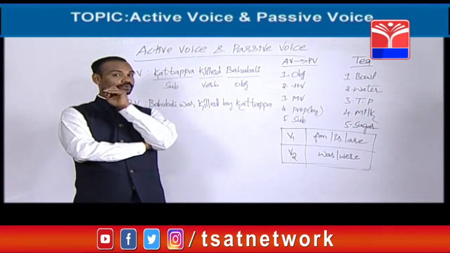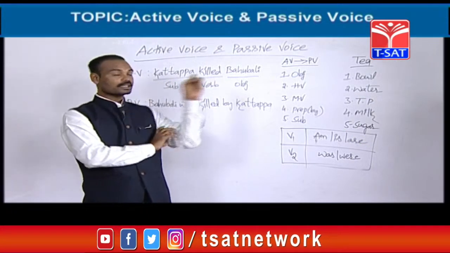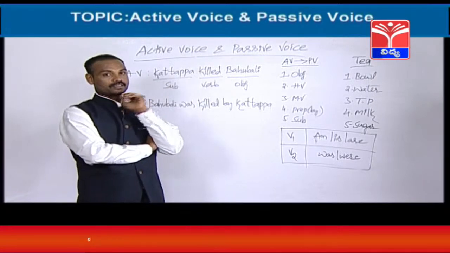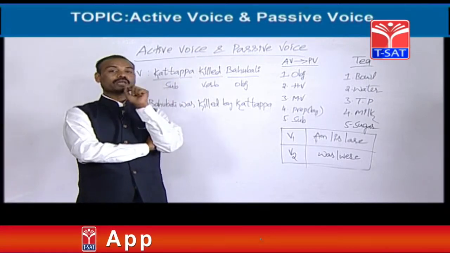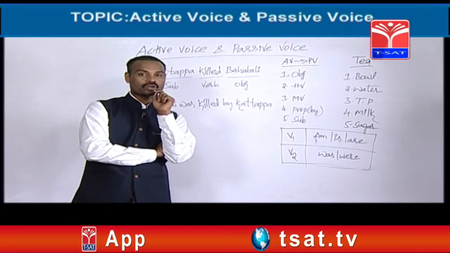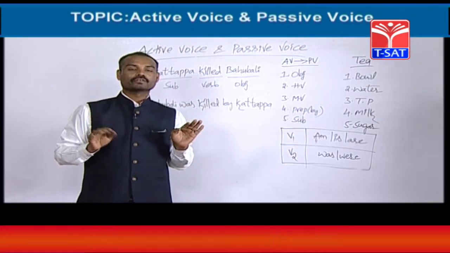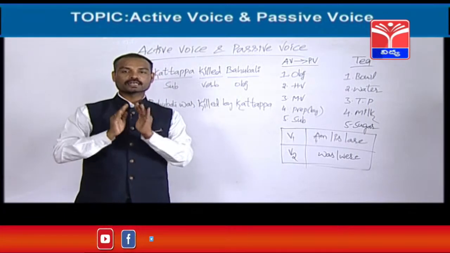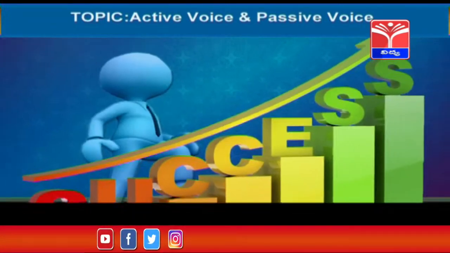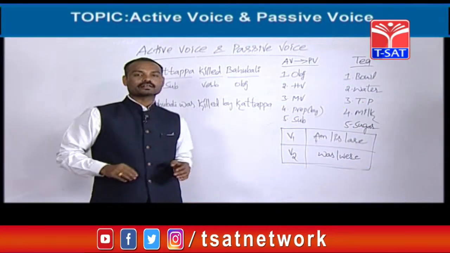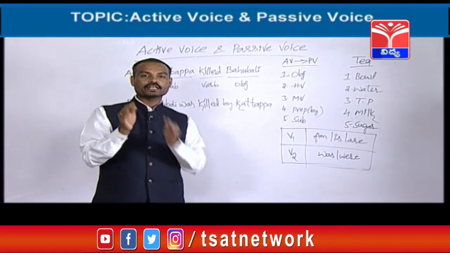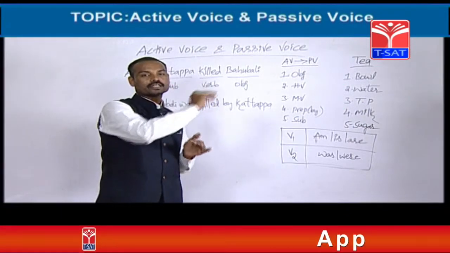But if you treat this sentence as a tense, it is simple past. See, Kattappa killed Bahubali. Is it a simple past sentence or not? So friends, activises means tenses only. For example, now I am going to give you one sentence from simple present tense. Raju eats apples every day. It is simple present tense.